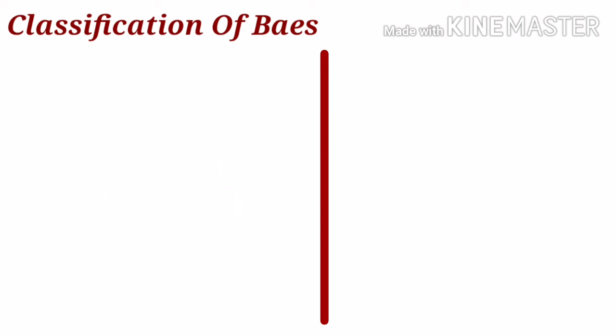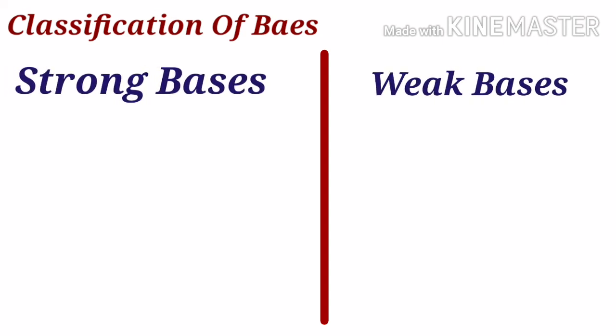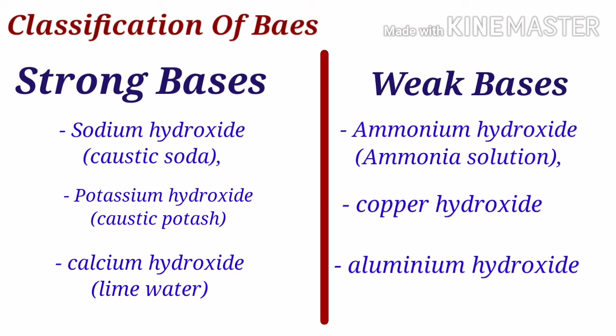Based on strength, bases can be classified into strong and weak bases. Just like strong and weak acids, bases are also classified as strong and weak bases based on their effect on other substances. Some examples of strong bases are sodium hydroxide, potassium hydroxide and calcium hydroxide.